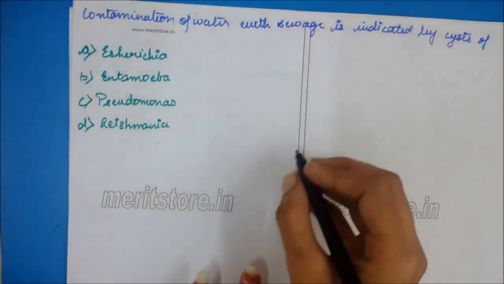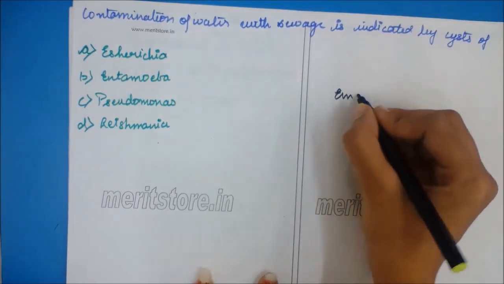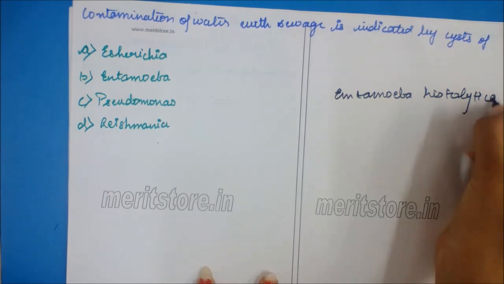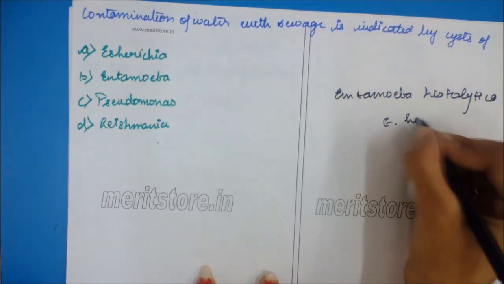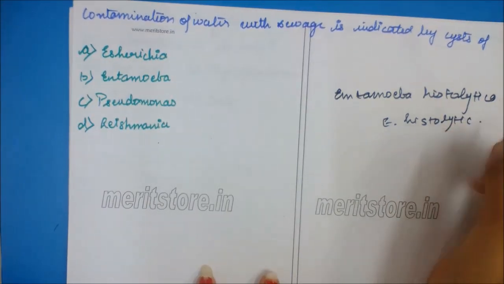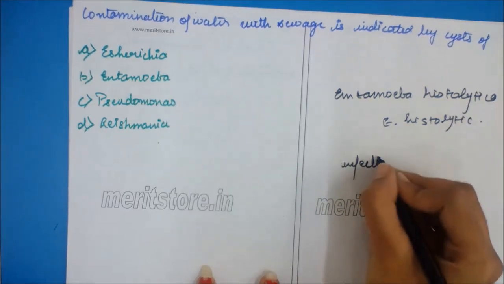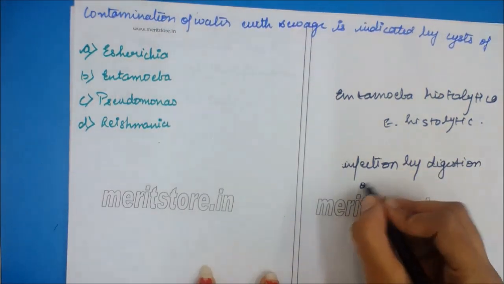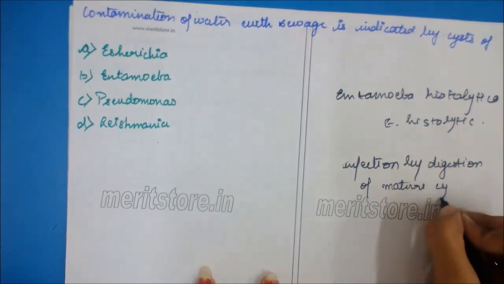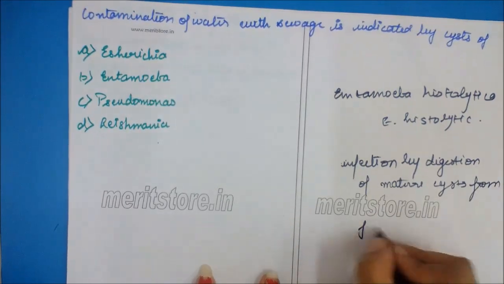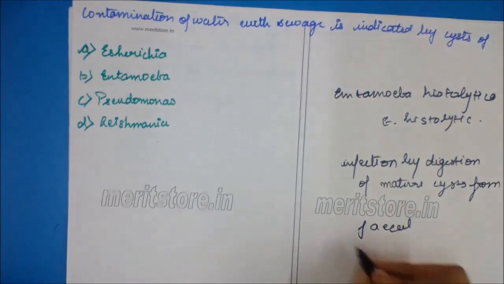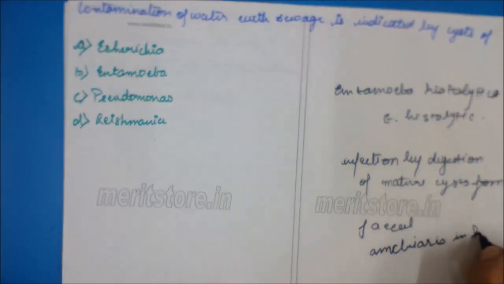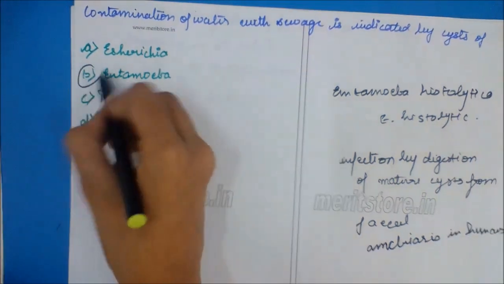Contamination of water with sewage is indicated by cyst of Entamoeba histolytica, which causes infection by ingestion of mature cyst from fecal contaminated water and causes amoebiasis in humans. So the correct option is B, Entamoeba.